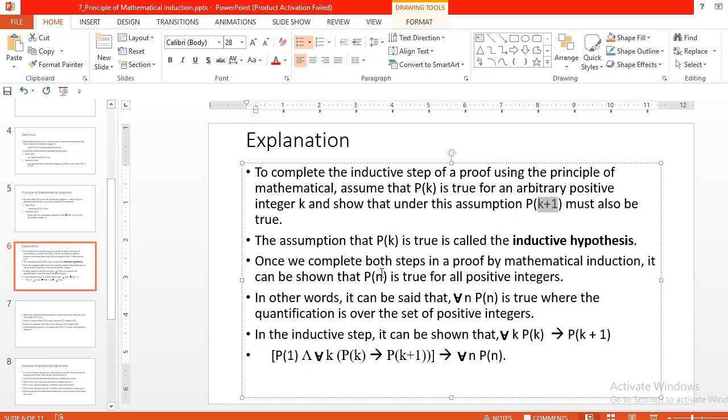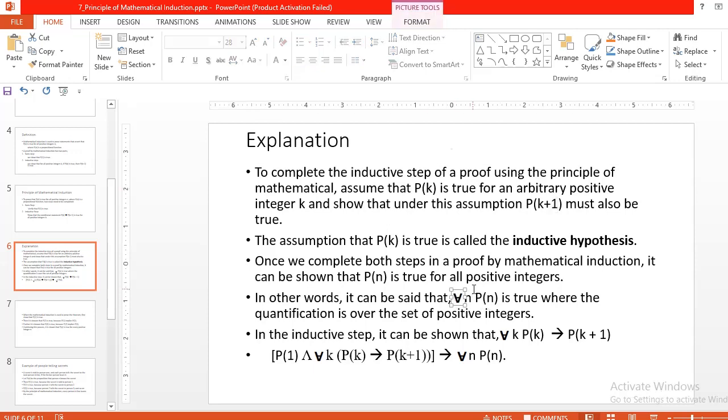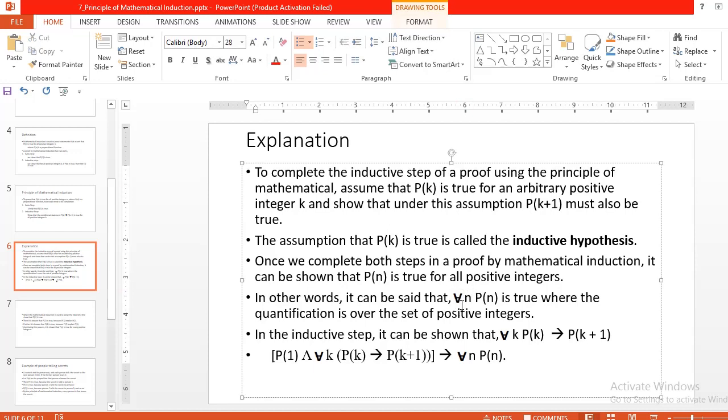Once we complete both these steps in a proof by mathematical induction, the basis step and the inductive step, it can be shown that P of n is true for all positive integers. In other words, for all n. This symbol stands for the universal quantifier.